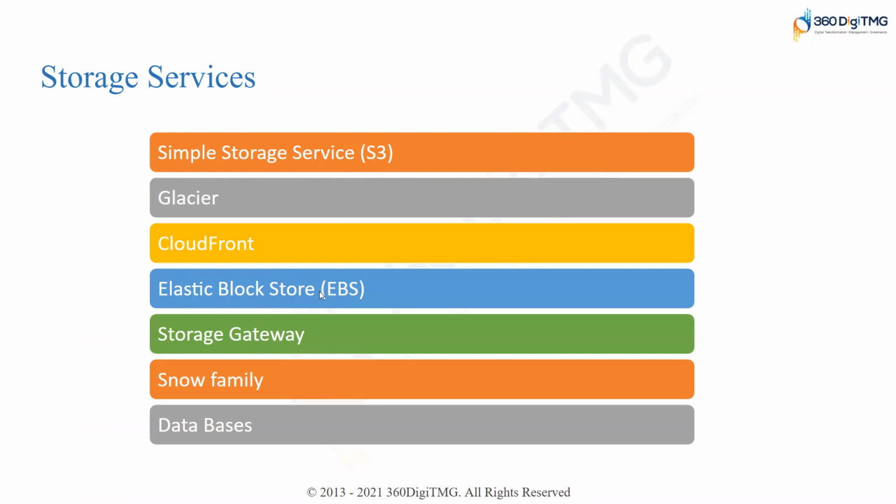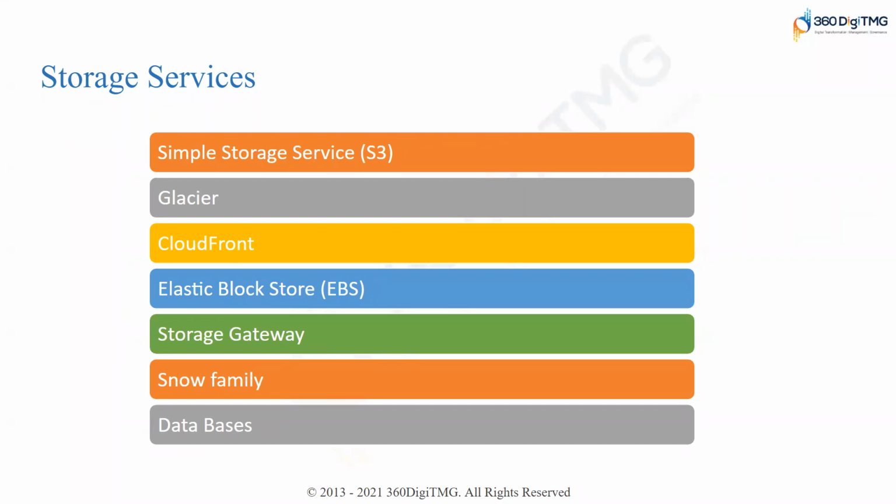EBS, Elastic Block Store, and we already know about it. It's like a hard drive kind of SSD hardware. We have general purpose SSD, magnetic storage. It's a SSD kind of a hardware which is accessed via EC2s. Without EC2s, you cannot access EBS. Suppose you have data in EBS, you cannot open it directly or download it directly. You don't have access to it at all. You have access to the data within your EBS storage only when there is an EC2 instance attached to the EBS.